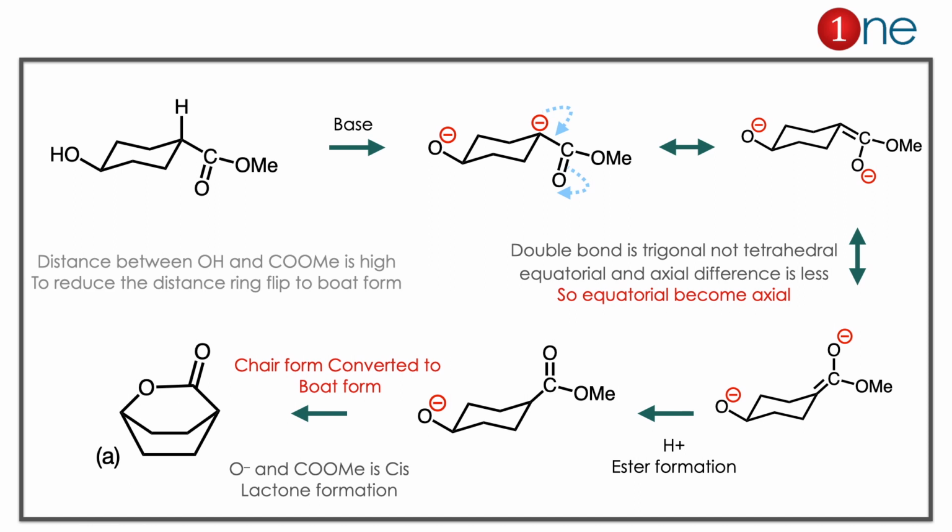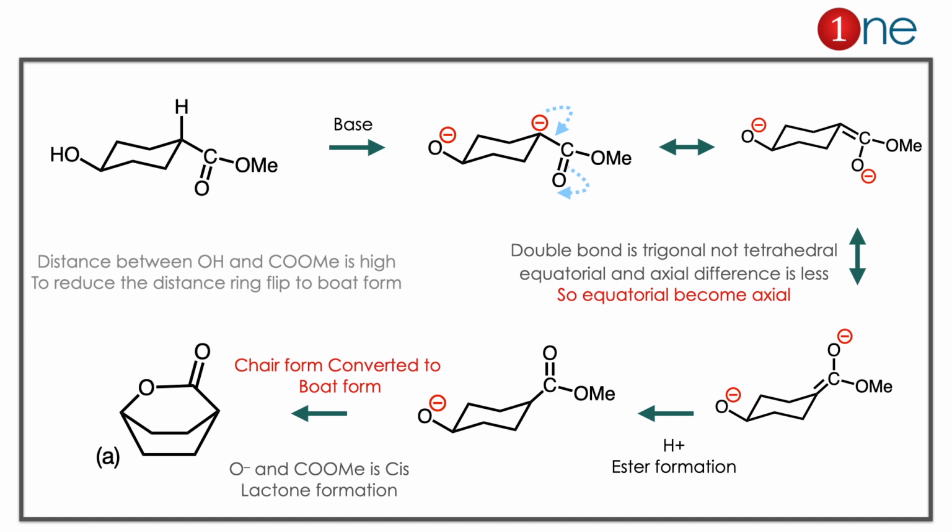Here you are using the base. So the base abstracts the proton wherever it is acidic in nature. So the OH proton is abstracted and the alpha proton is abstracted. So you have the dianion there. What really happens is the dianion can form an enolate. Here the important thing will happen. The enolate makes the axial and equatorial bond weak. So it becomes a simple weak bond. So the equatorial bond gets into the axial position. It can be easy because the double bond is sp2 hybridized, and tetrahedral is sp3 hybridized. So the axial equatorial difference vanishes there.